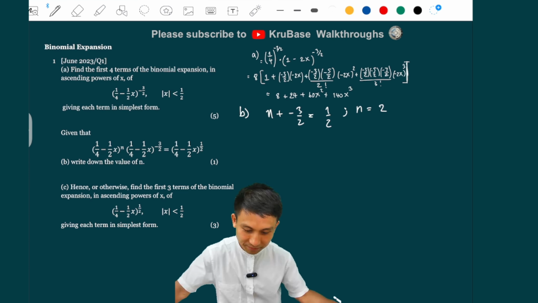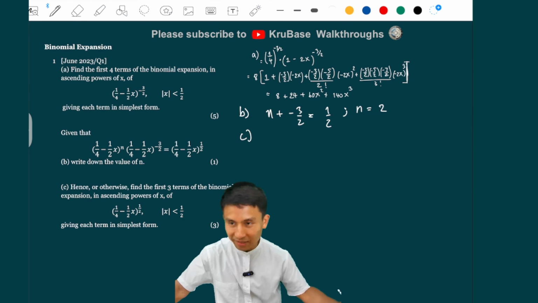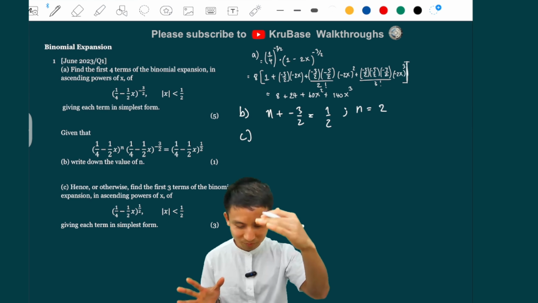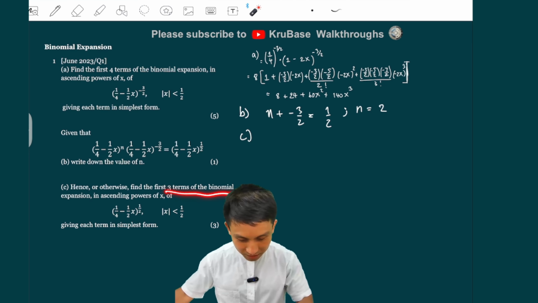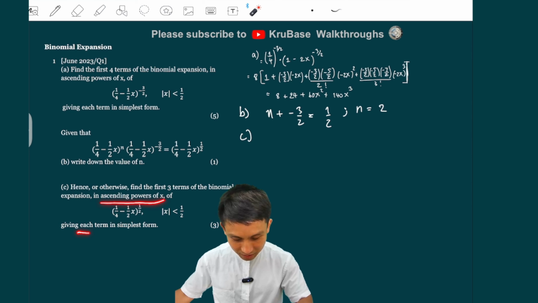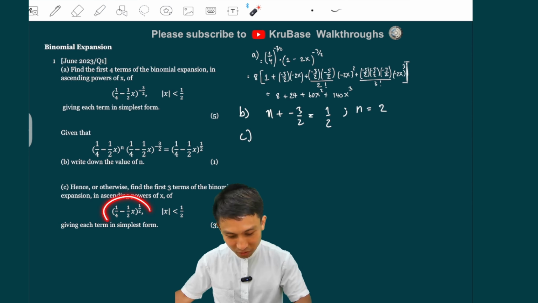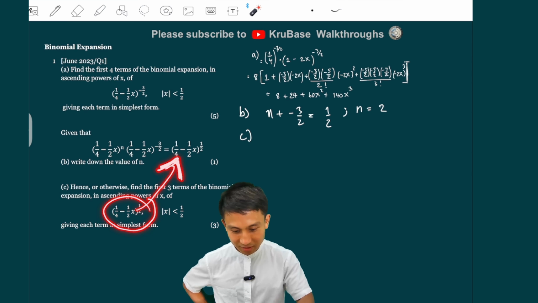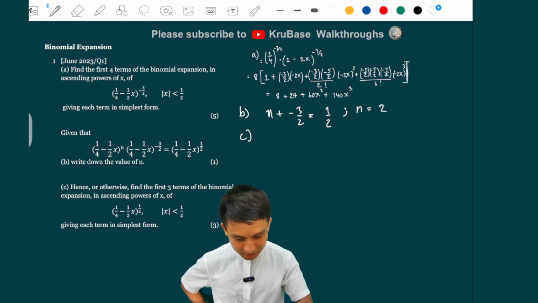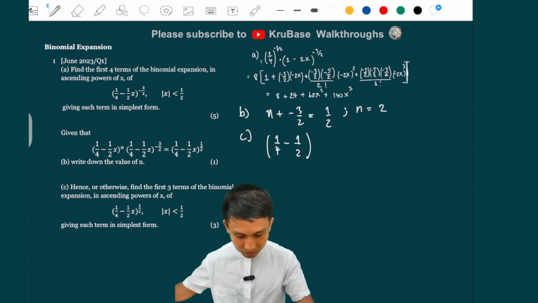So far so good? All right. And part C, hence. So that's like a hint, you're going to use part B maybe. So hence find the first 3 terms of the binomial expansion, giving each term in simplest form. So this one is just that. We are doing 1 over 4 minus 1 over 2x to the power of 2.